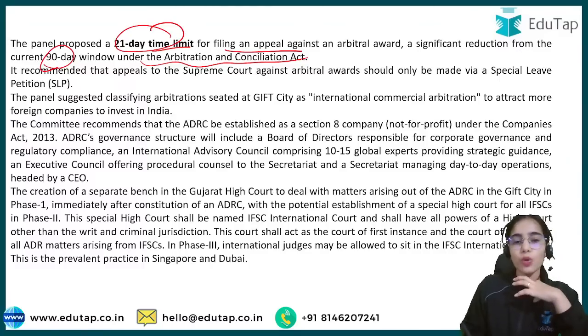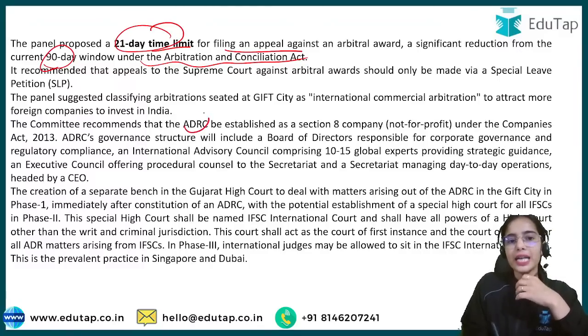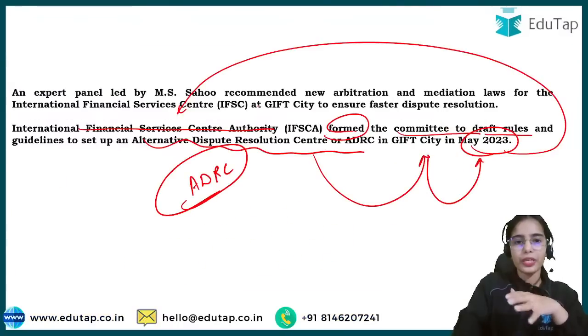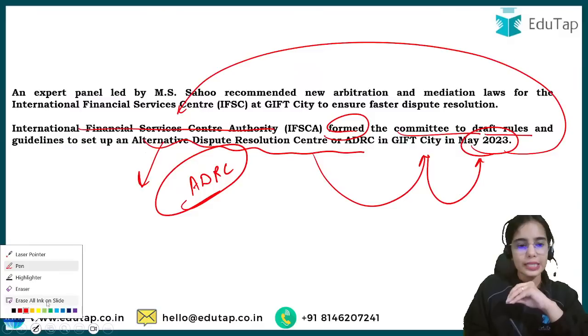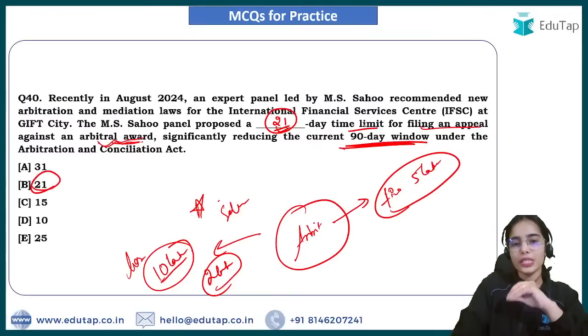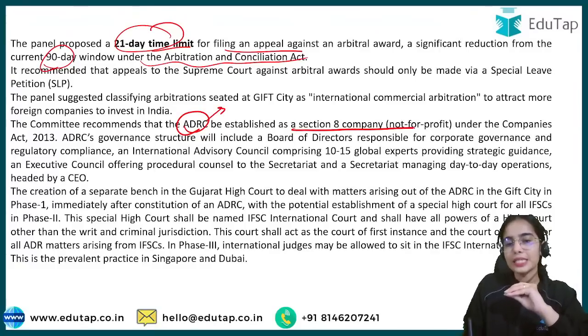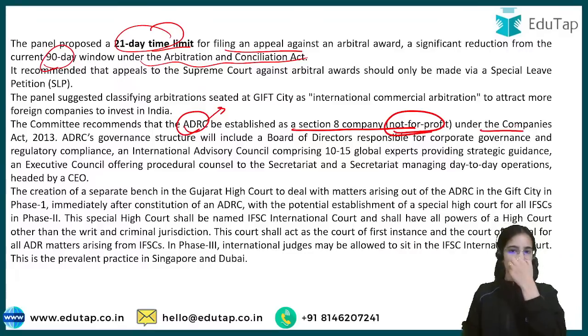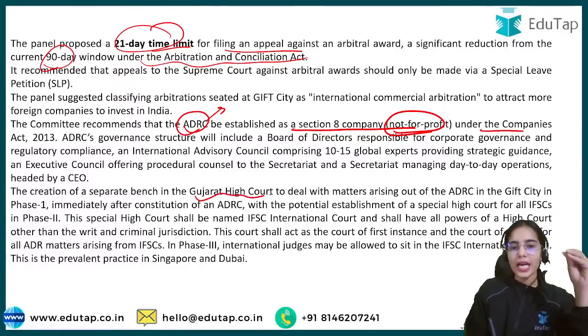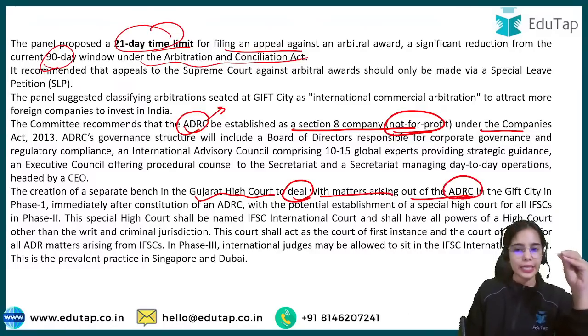Now it has also been said that the committee has recommended that the ADRC, that is the alternative dispute resolution center, should be established as a Section 8 company, that is a not-for-profit company under the Companies Act of 2013. And it has been said that in phase 1, the Gujarat High Court should be dealing with matters arising out of the center in the GIFT City.